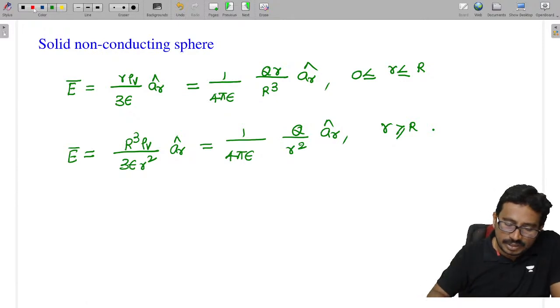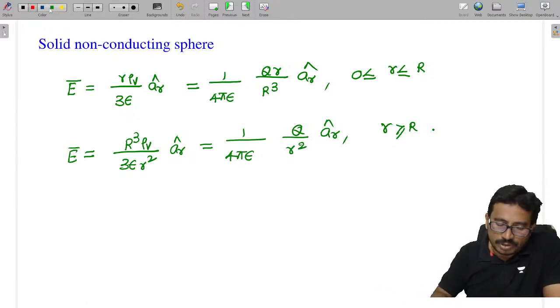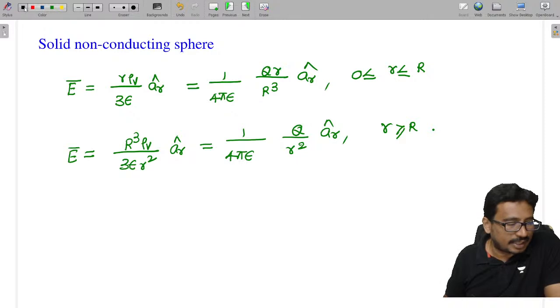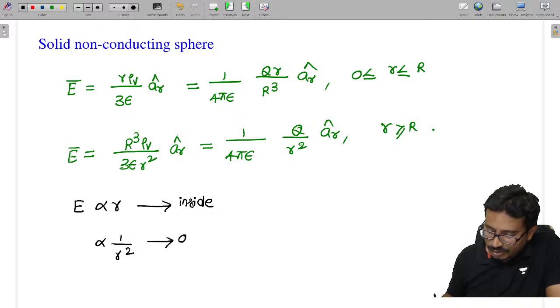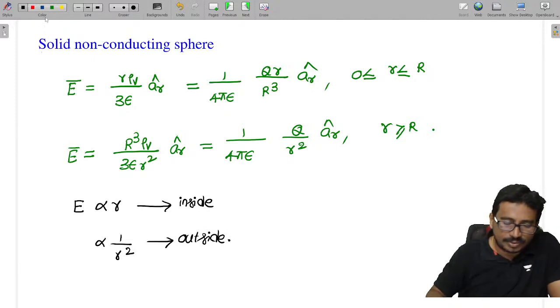And so if we can see now here how the electric field is proportional to distance: inside the conducting sphere, electric field E is directly proportional to r. Whereas outside, you can see now here, it is 1 by r square. Outside is 1 by r square.